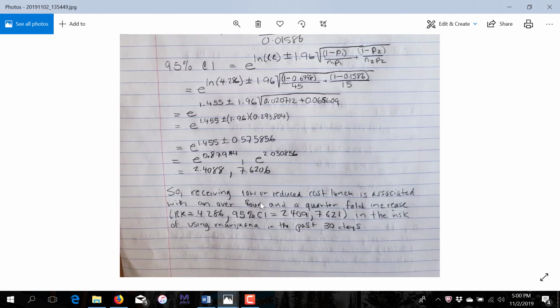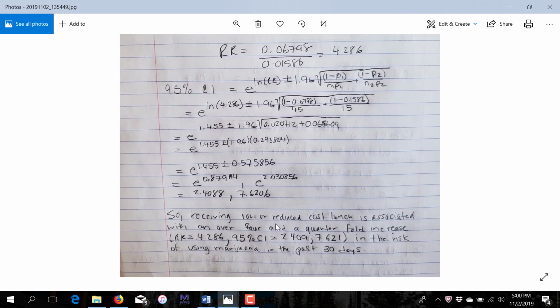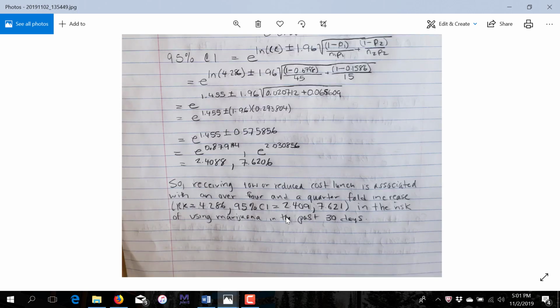So receiving low or reduced cost lunch is associated with an over 4.25-fold increase. This is 4.286. So it's over a 4.25-fold increase. And I always make sure that you write down the relative risk and the confidence interval for your reader and the risk of using marijuana in the past 30 days.